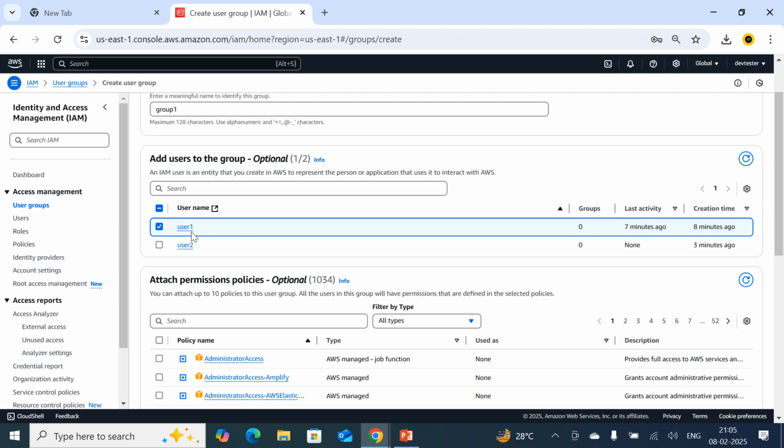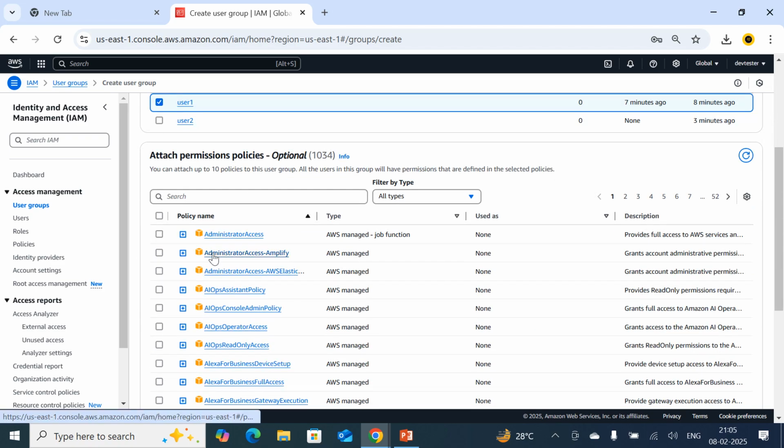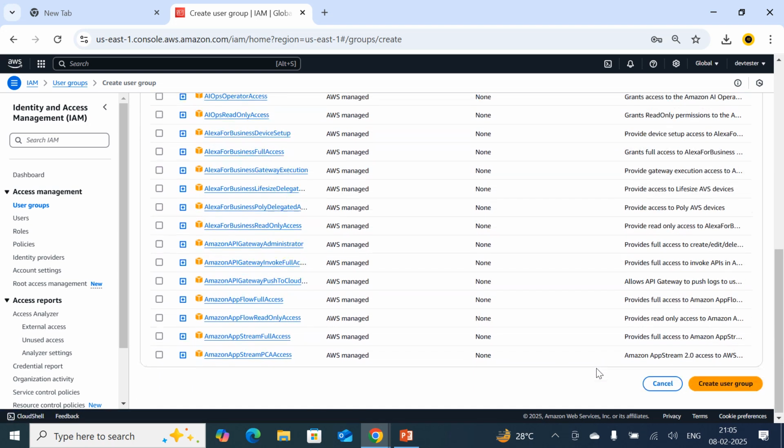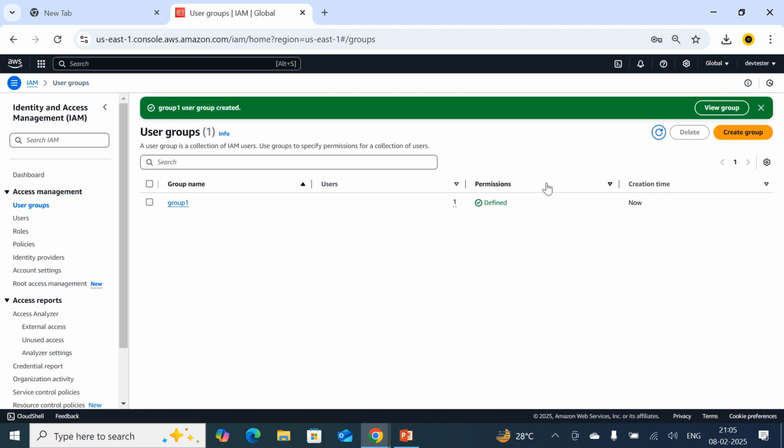Otherwise, I am going to add user 1 into the administrative group 1. Just understand, I am going to create the group. The name of the group is group 1, I am going to add user 1 into group 1, and for the group I am going to provide administrator access. Click on create group. It creates the group named group 1, and in that group I have one user right now.